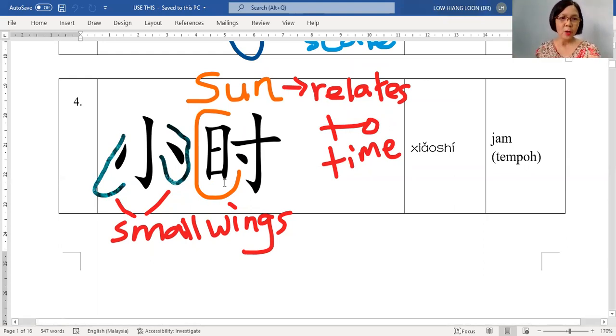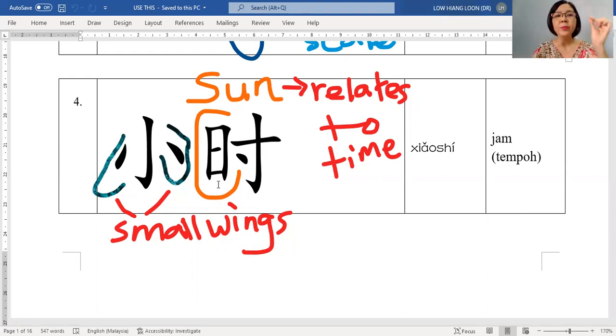Okay, and then 老师 wants to tell you, this is the radical of sun. 老师 would like to explain a little on the radical. A radical is a part that you find not only in one character, but you may also find the same radical in many other characters. So this one, originally, this is a big, wide sun. Okay, I'll show you later.